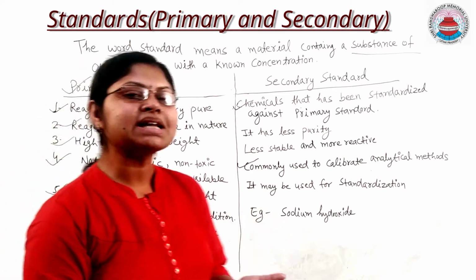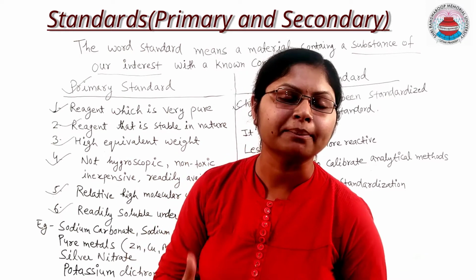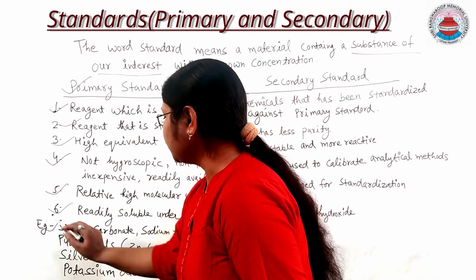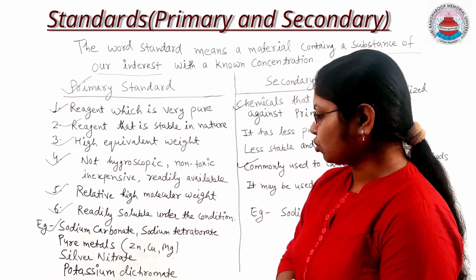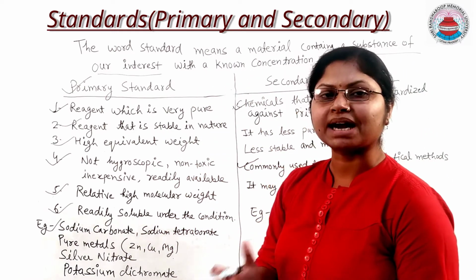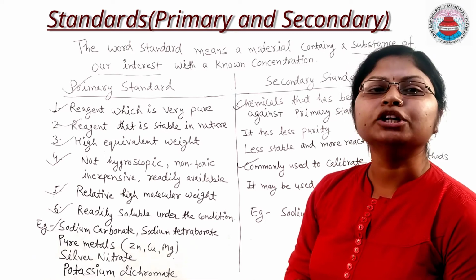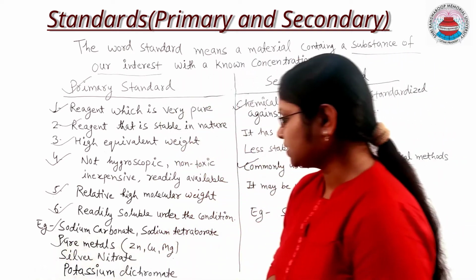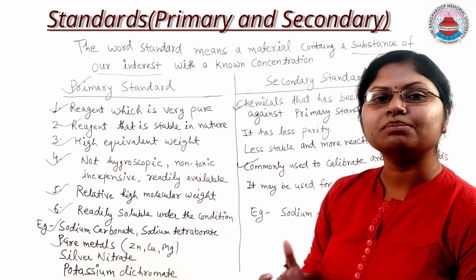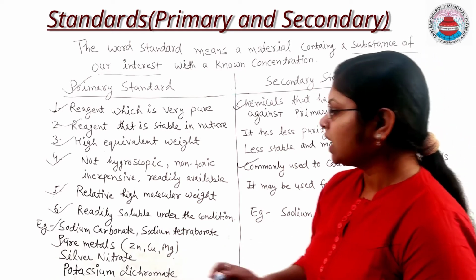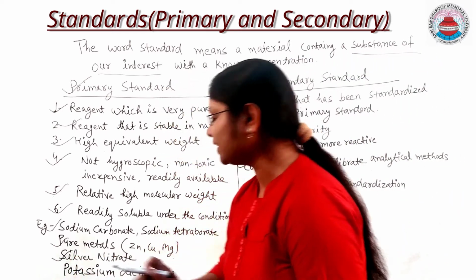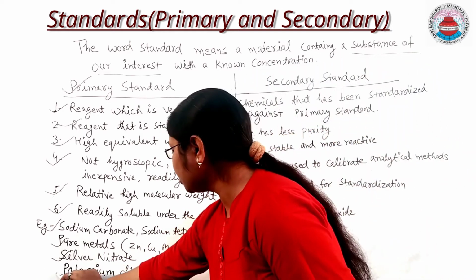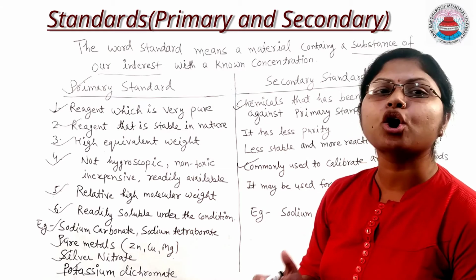Now coming to the examples, what are the different examples of primary and secondary standards? The first and important examples are sodium carbonate and sodium tetraborate for the primary standard, which are used in neutralization titration. The second example is pure metals like zinc, copper and magnesium in complexometric titration. Other examples include silver nitrate, which is used in precipitation titration, and sodium dichromate, which is used in redox titration.